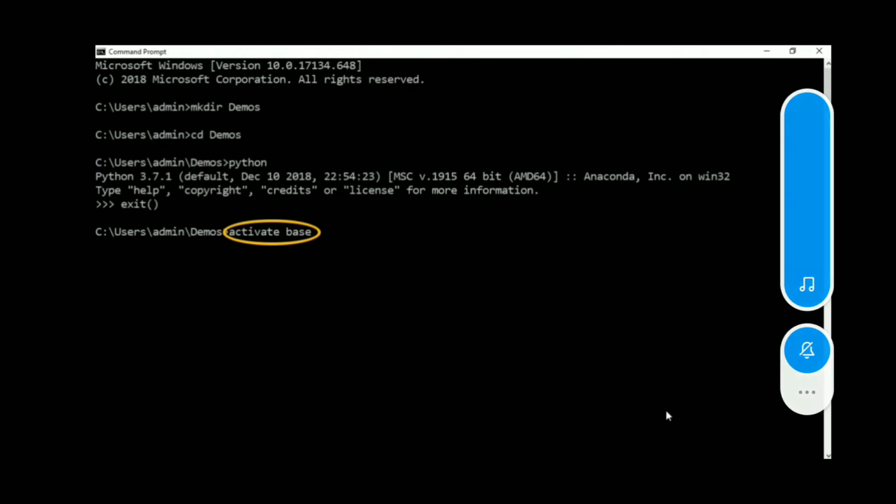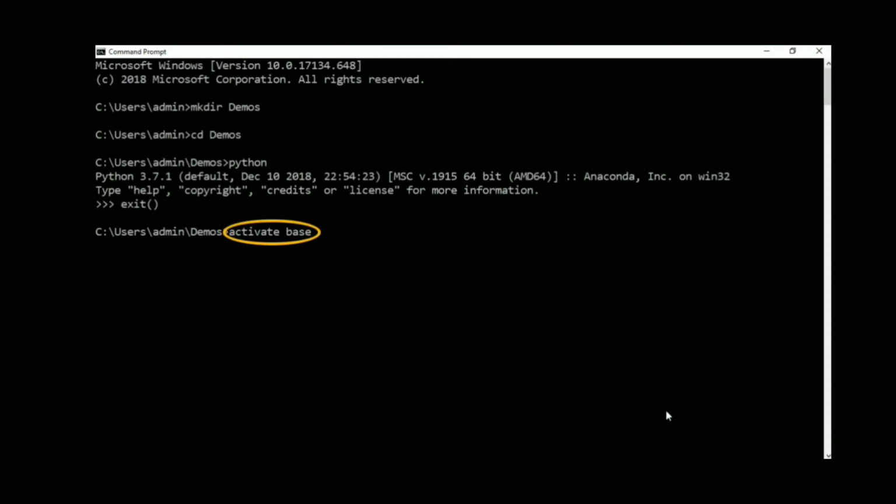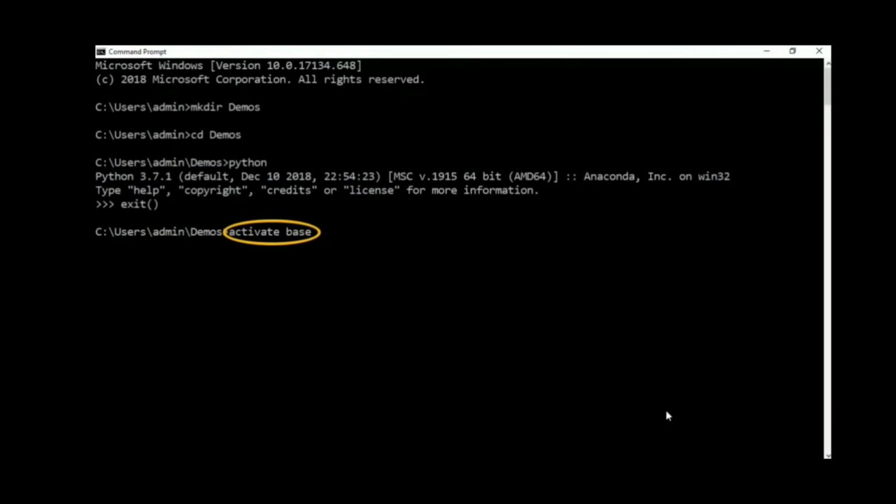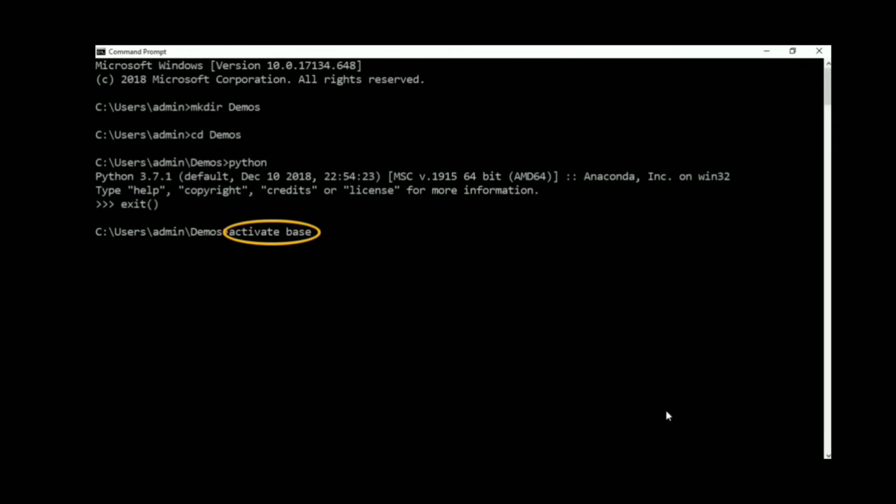Base, or activate base, is the name of the default environment. So when we type the command activate base here, it just activates a virtual environment. You don't really need to worry about the nitty-gritty details of what a virtual environment is, why it is needed, and so on. Just remember that this will allow you to work with the Conda package manager and work with Python and bring up Jupyter Notebook.